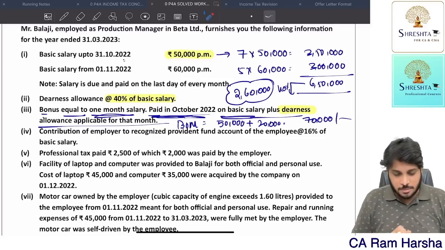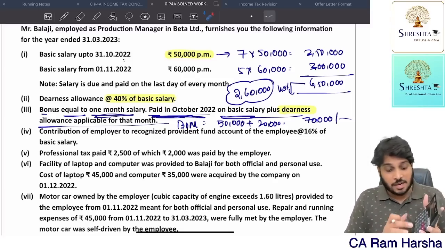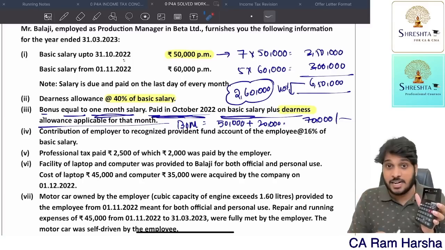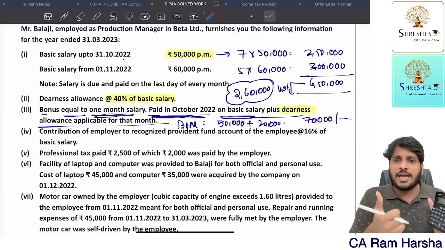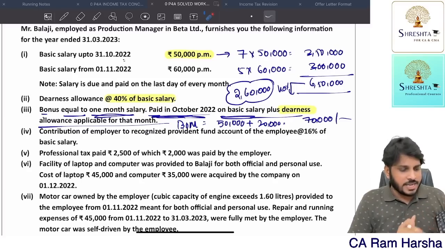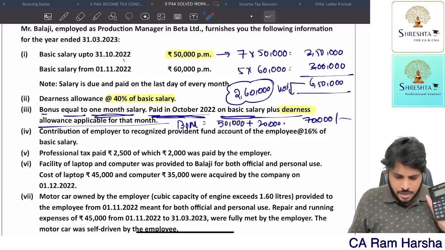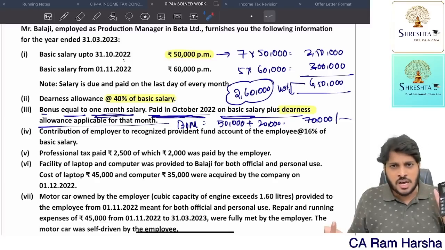6.5 lakh into 16% he contributed, 1,04,000. Now out of this, how much is taxable? We should identify 12% of salary. Compute 12% of salary as per provision. Basic how much? 6,50,000. DA for retirement how much? Nothing is given. Here DA nothing is given, so it is not a retirement benefit.